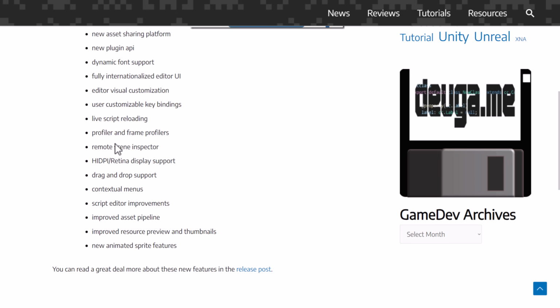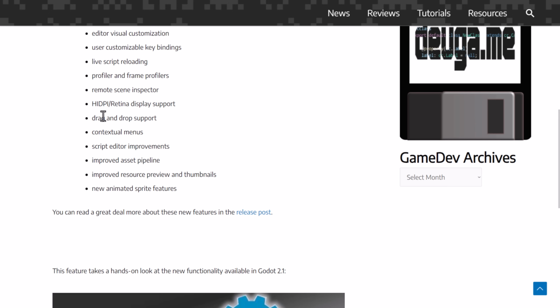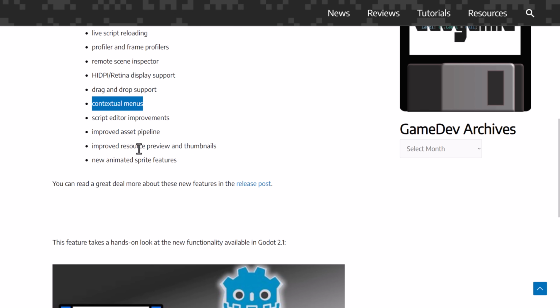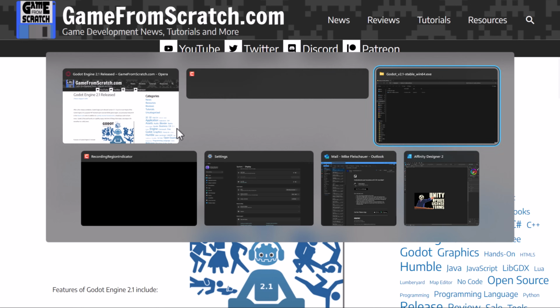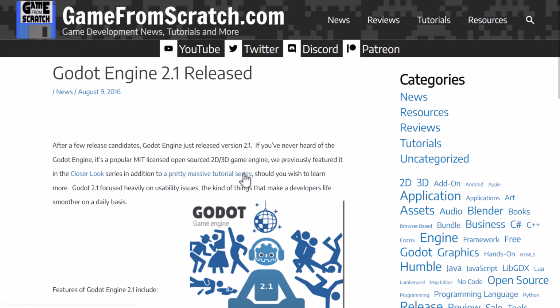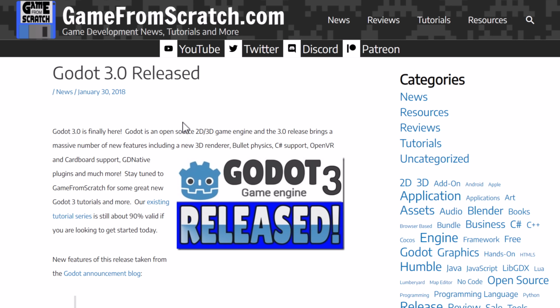script reloading, profiler, remote scene inspector, support for high DPI or retina displays, drag and drop support, contextual menus. Again, you did not have context menus until Godot 2.1. Script editor got improved, asset pipeline, improved resource previews and thumbnails, and new animated sprite features. So that's what we got in Godot 2.1. I went ahead and downloaded it, but it's very similar to 2. So what we're going to do is jump straight up to the 3.0 release, so we went from 2.1 to 3.